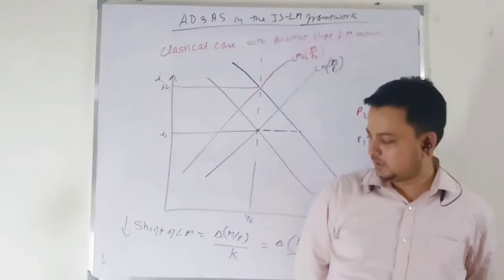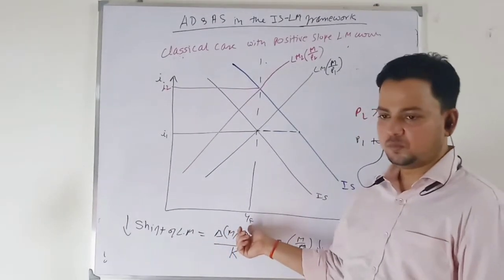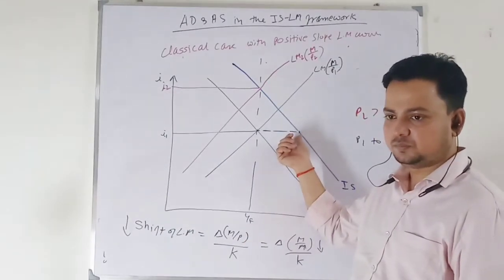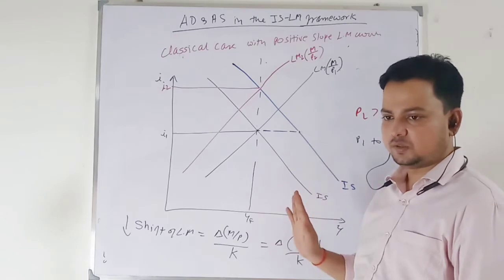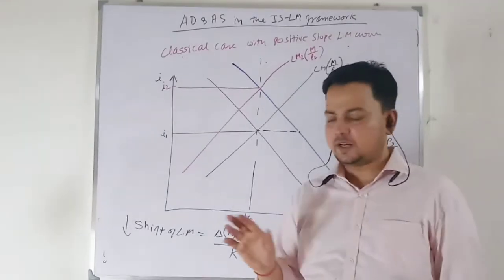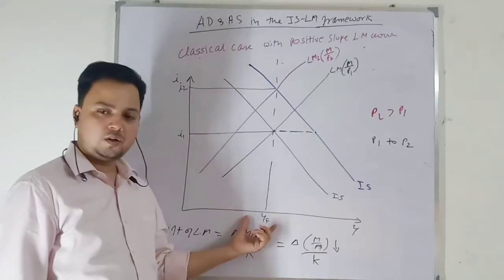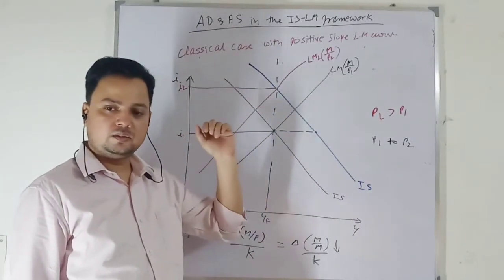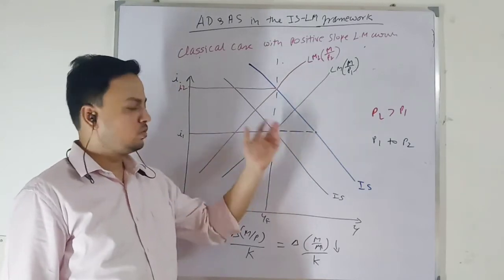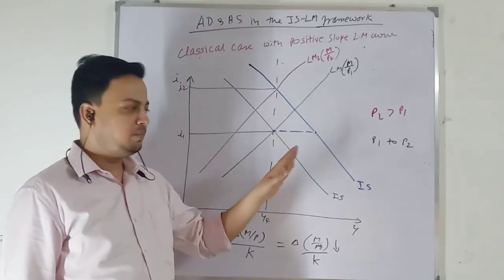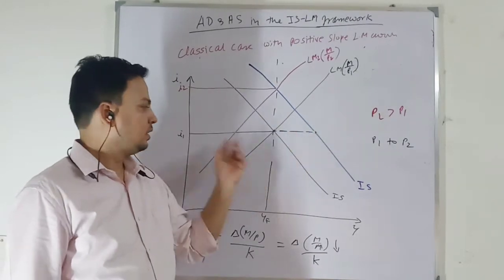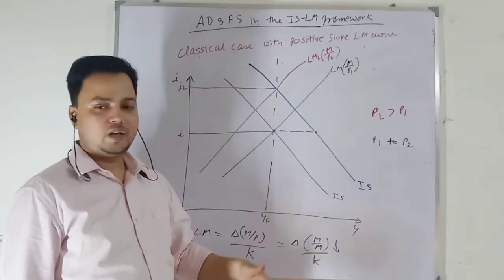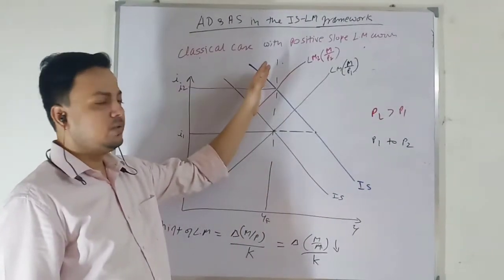If you are not taking this output to be full employment, you can talk about money demand greater than money supply. There is no issue with that. So I'm directly taking this to be full employment output. We are directly appealing to our classical assumption, and we are using that assumption to derive the cases. Simply look at the classical assumption. Given the rate of interest and price level, if there is a higher aggregate demand, what will happen? Price level will increase and the LM curve will shift northward.